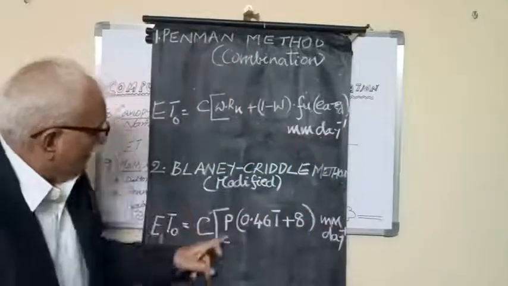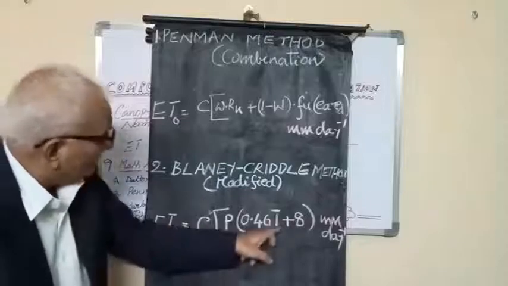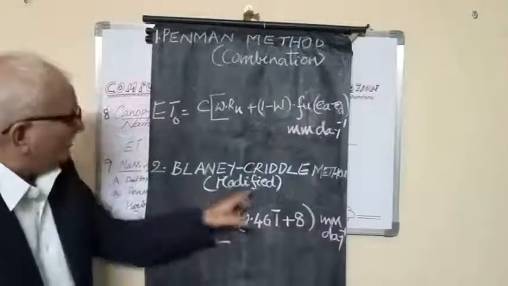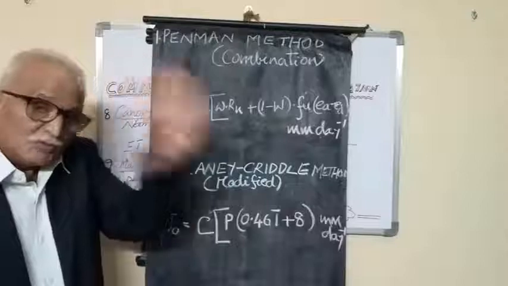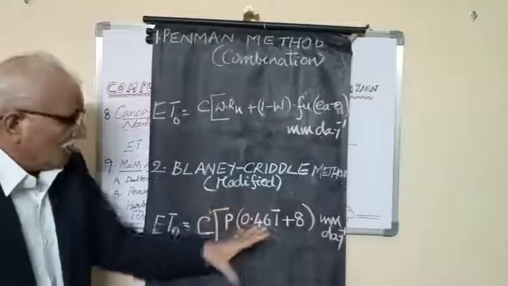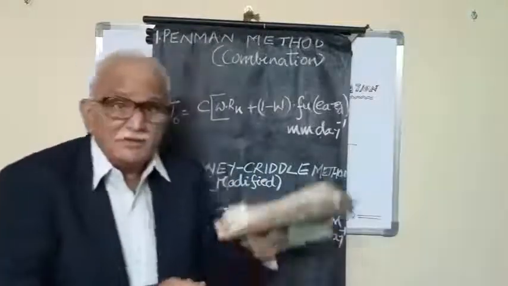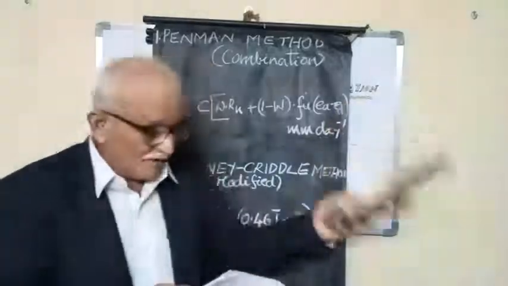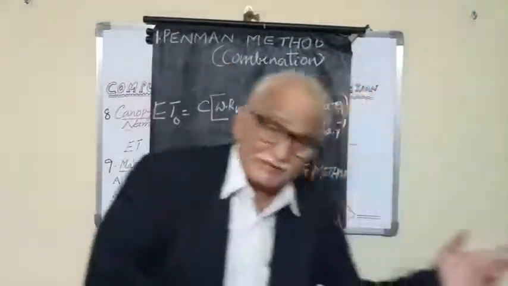That's why the major component of the Blaney-Criddle method is the temperature. Of course, this is the modified version, modified by Doorenbos and Pruitt. Originally he had taken temperature, which means other weather elements are modified based on the temperature of the air.